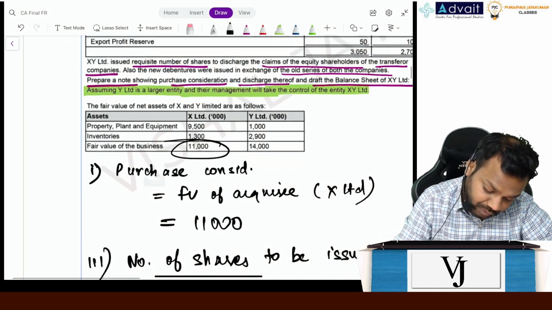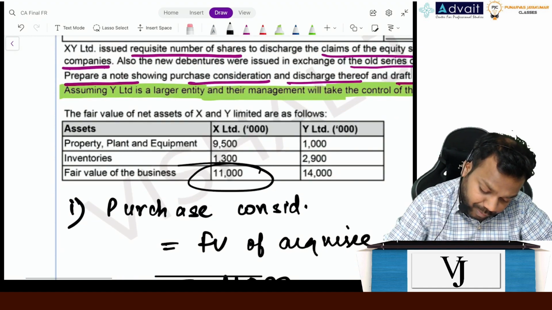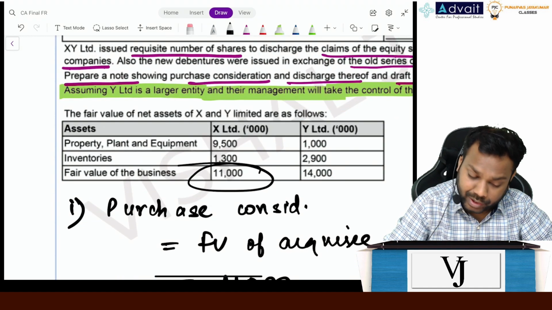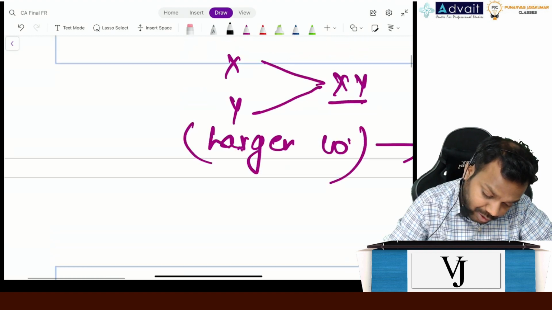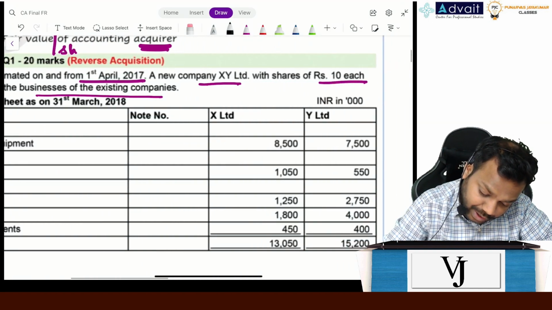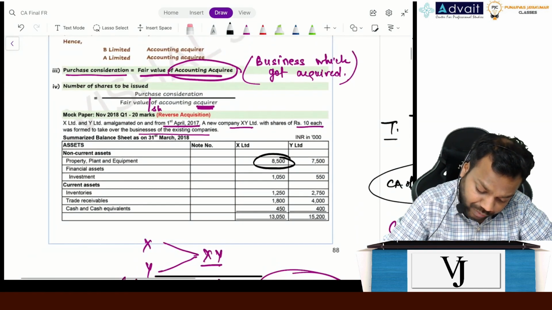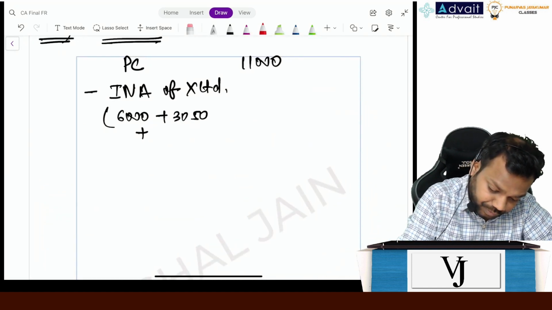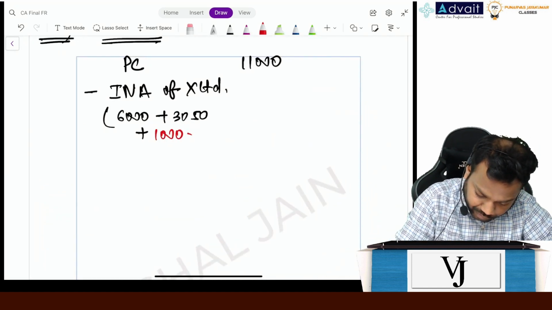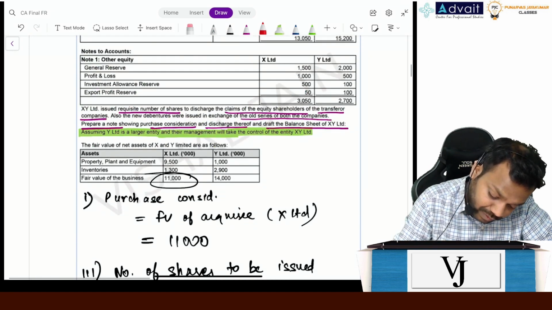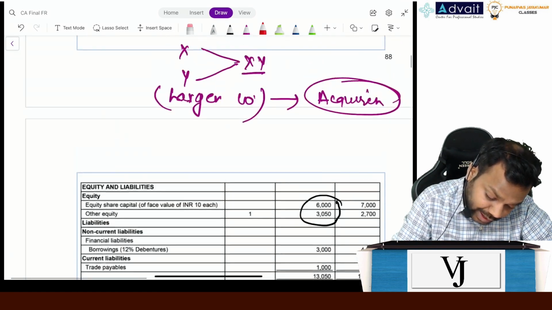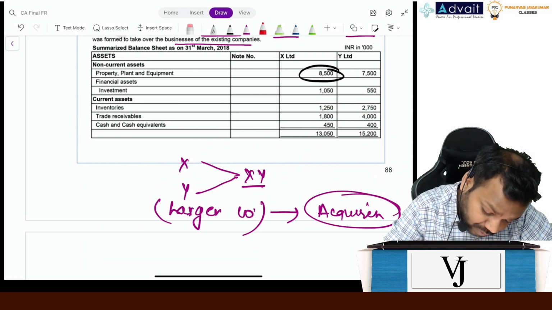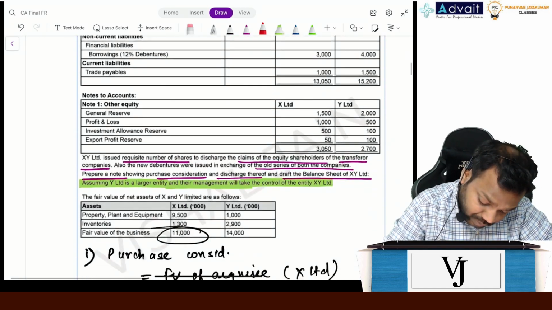Now just see, the fair value of property plant and equipment is given as 9,500. The carrying amount of property plant and equipment is 8,500. So what is the fair value adjustment? 1,000. Plus, further, inventories. The carrying amount of inventory is 1250 and the fair value is 1,300.